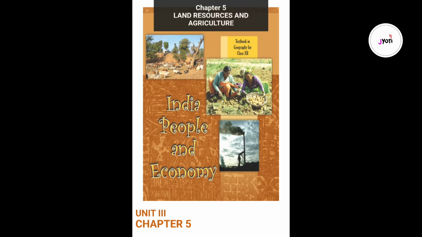VIII. Fallow other than current fallow. This is also a cultivable land which is left uncultivated for more than a year but less than 5 years. If the land is left uncultivated for more than 5 years, it would be categorized as culturable wasteland. IX. Net area sown. The physical extent of land on which crops are sown and harvested is known as net sown area. Land use changes in India.